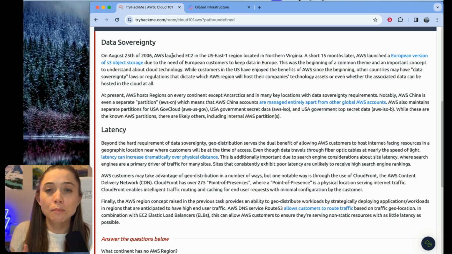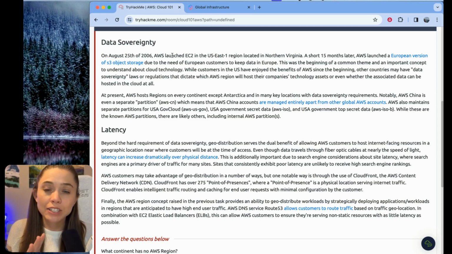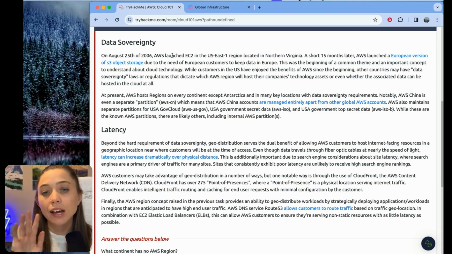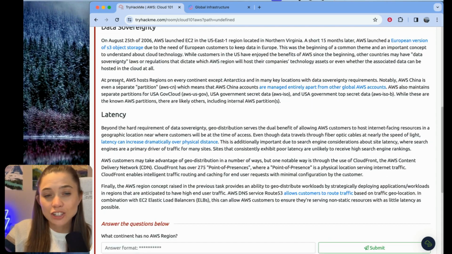So AWS has to build their services to be able to be in all these different regions where customers have different legal requirements about how they have to handle their data, where they can store their data, a bunch of things like that. This section also mentions AWS hosts regions on every continent except Antarctica, so that's pretty interesting, and in many key locations with data sovereignty requirements.